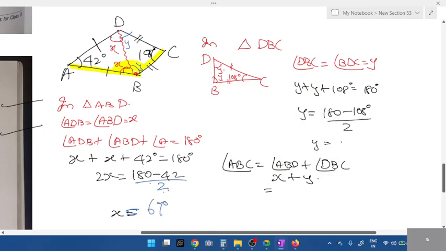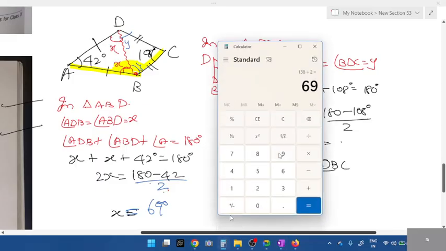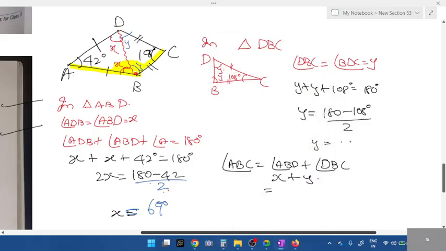X is 69. What about y? 180 minus 108. What calculation is that? 180 minus 108 is 72. No, how much is y there? 72 divided by 2 is 36. You have taken that 72 and this 69 and you're adding. No, y is divided by 2, right? Yeah, according to the concept, you have to solve. Whatever I'm writing, I'm just solving, the 36 degrees.